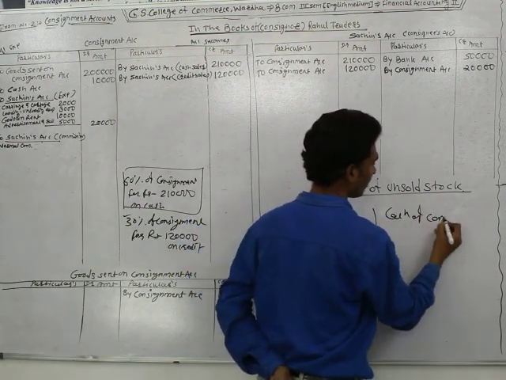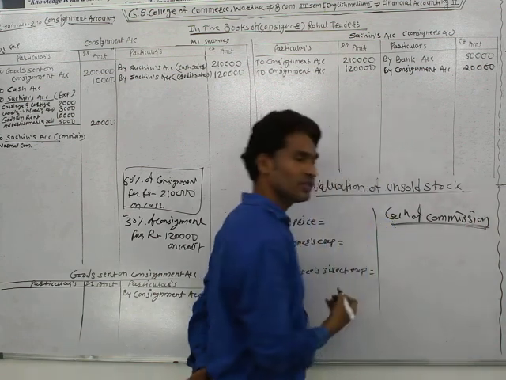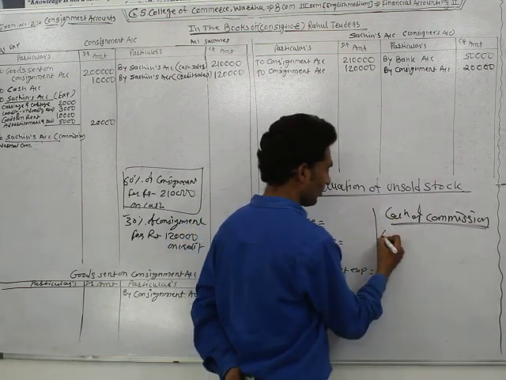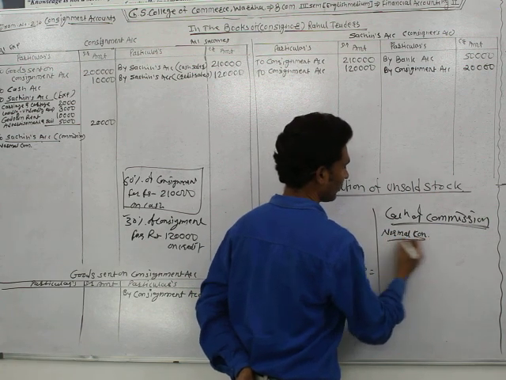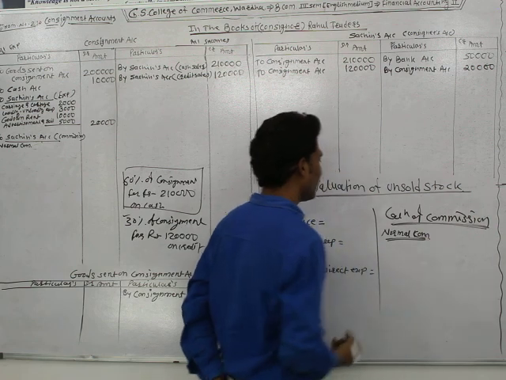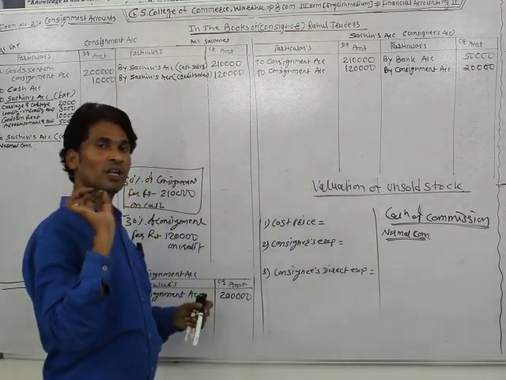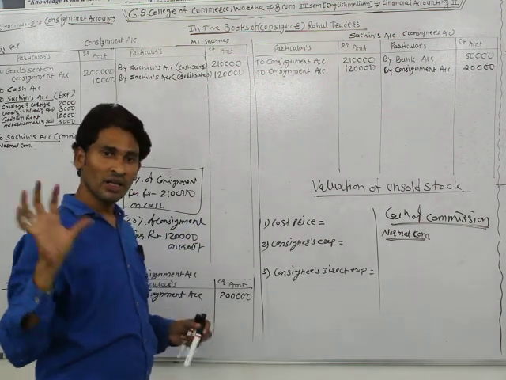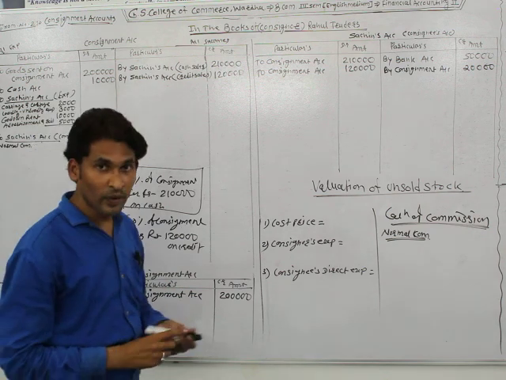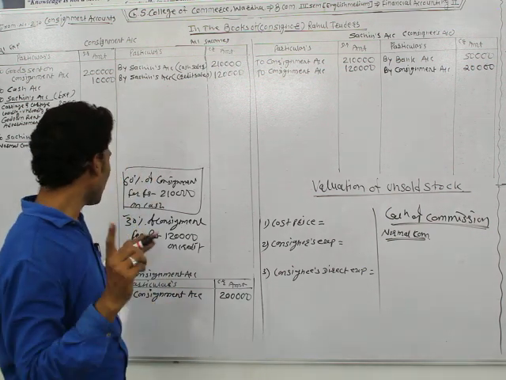First, normal commission. Normal commission is given in the example: 5% normal commission. Sachin is allowed 5% normal commission, and normal commission is calculated on the gross sales, meaning total sales.